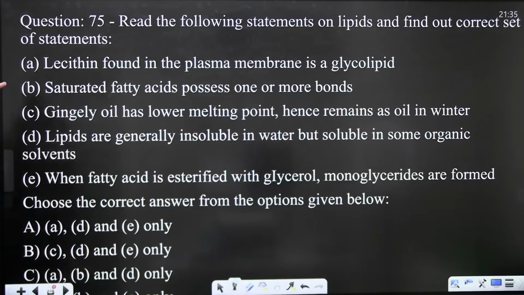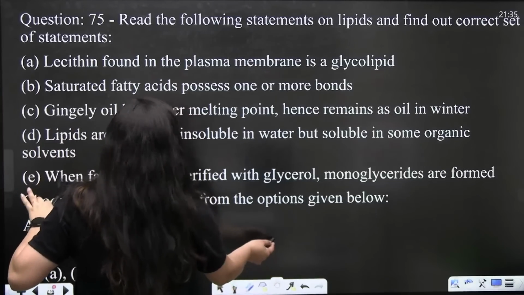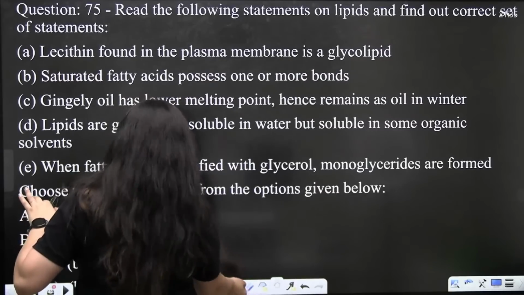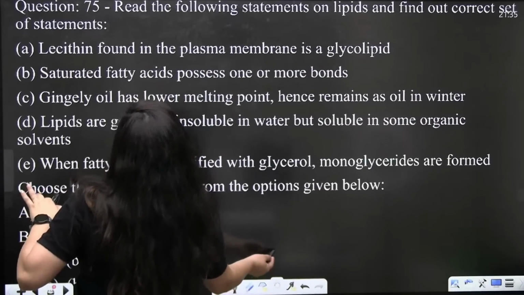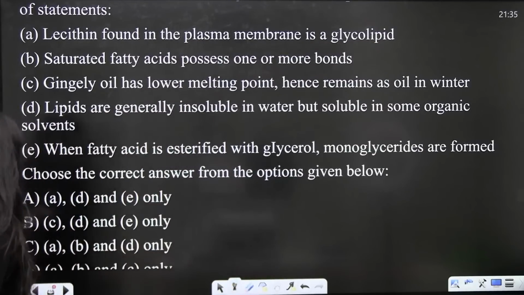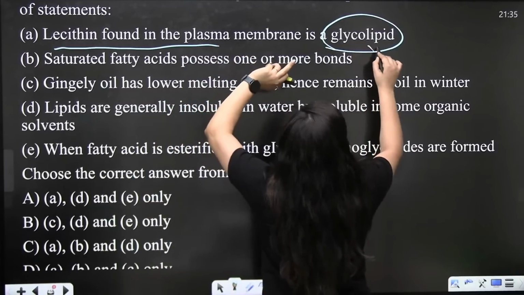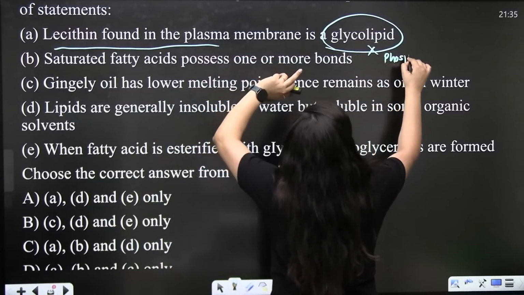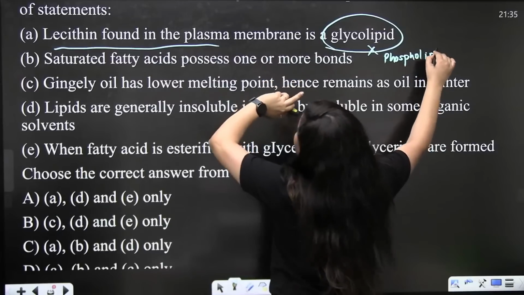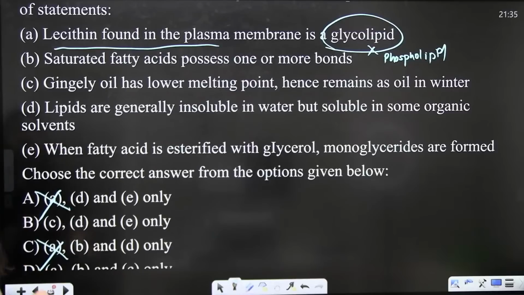So now the next: read the following statements on lipids and find out the correct set of statements. So basically you need to find out the correct set here. Give it a try, we'll discuss it. See, lecithin is found in the plasma membrane. Is it a glycolipid? No, it's a phospholipid. Lecithin is a phospholipid. So, wherever option A is given, cut it.